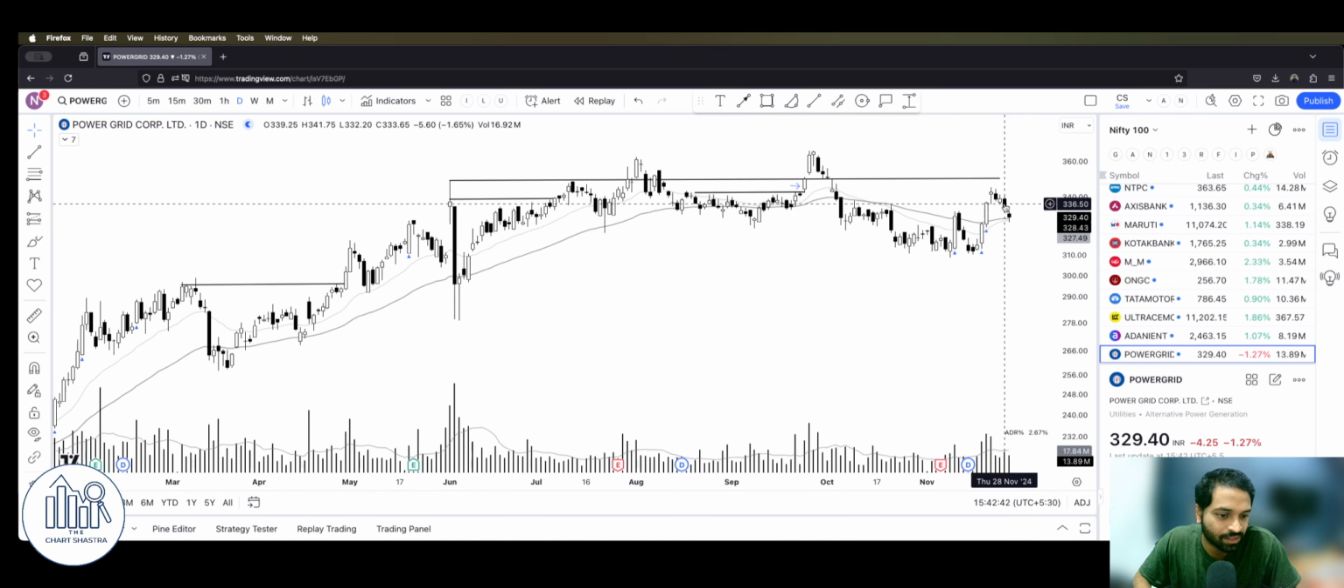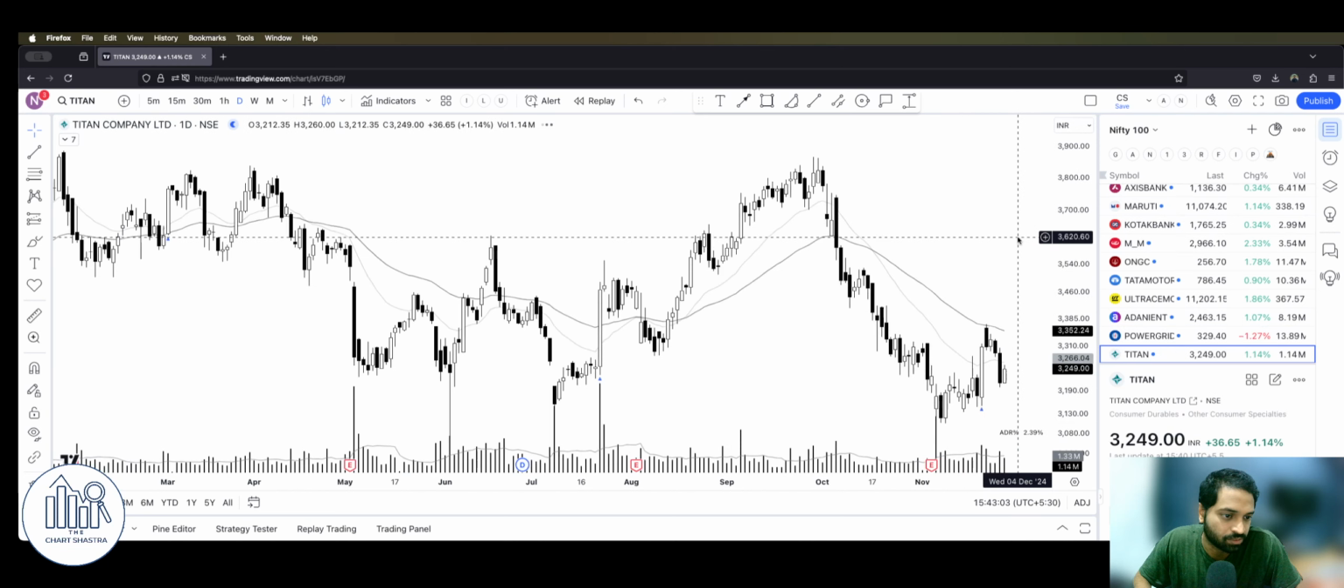Power Grid again, okay, but not so great. It had a good last week, but this week it opened on Monday and again had a very weak closing this week. Although it is taking rest at this 21 moving day average and 50-day moving average. So let's wait. This level would be interesting to watch.